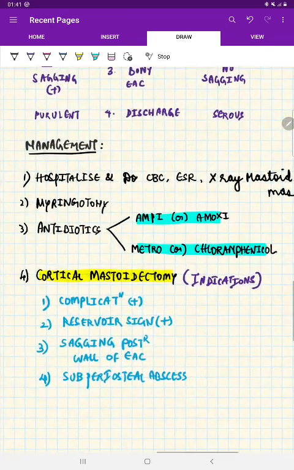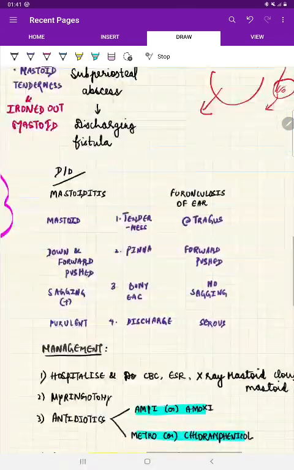The surgical management could be cortical mastoidectomy, and that is even done when the complications are seen, the reservoir sign is present, sagging posterior wall of EAC is seen, or there is a subperiosteal abscess. This is all about acute mastoiditis.